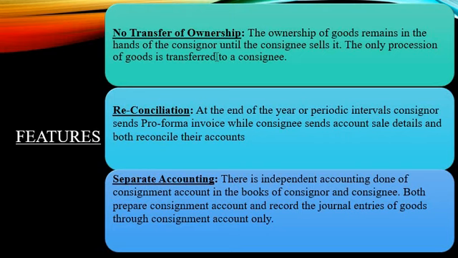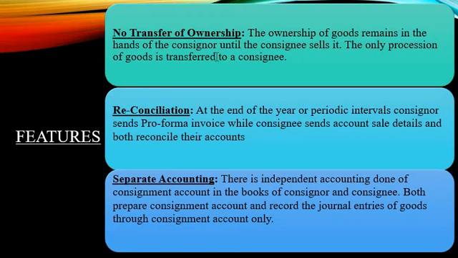So the ownership is transferred between the consignor and the customer, but the consignee is only getting the right to sell the goods. That's it. He is not getting any ownership of those goods. Ownership remains with the owner, that is the consignor. Okay. Now here, next one, reconciliation.